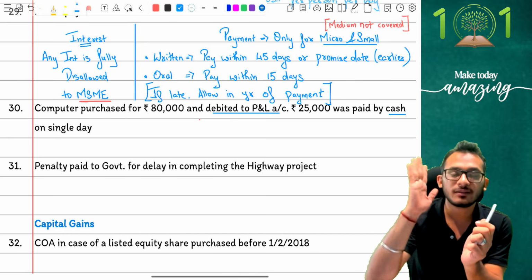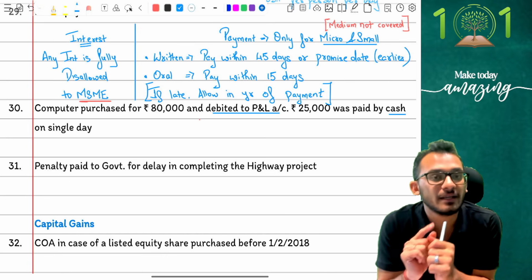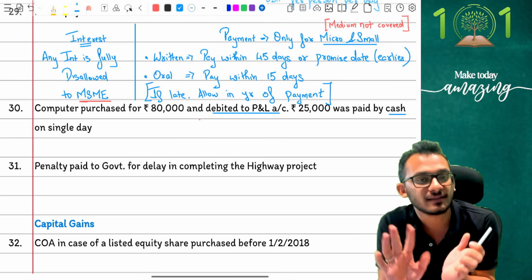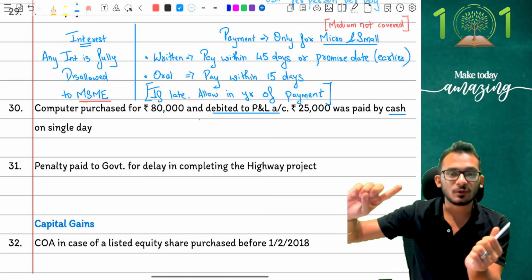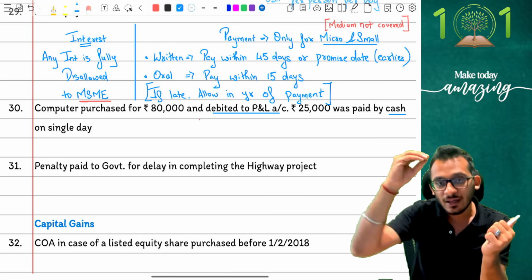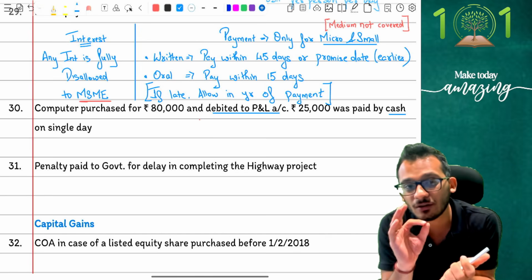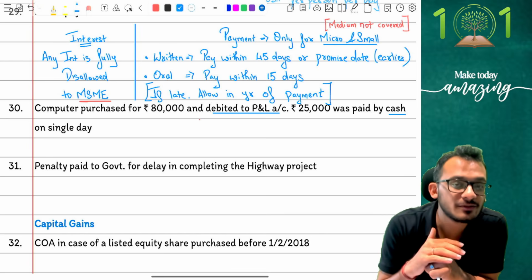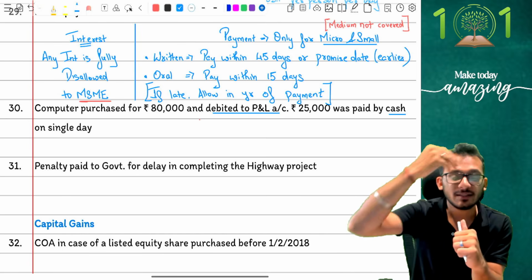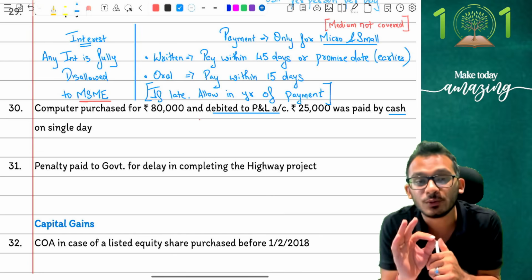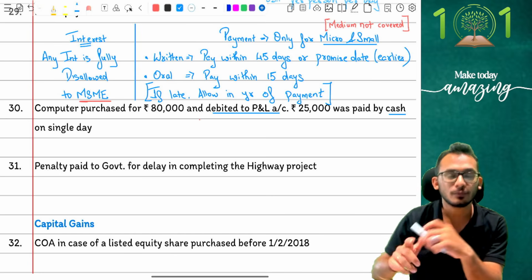If a computer looks like an asset, how on earth is it there in the P&L? Something is wrong about the accounting itself, which means even before you jump to the fact that 10,000 was paid by cash, jump to the fact that the asset itself is debited to P&L, which is itself a wrong entry. The mistake students make, saying 25,000 should be disallowed, is wrong. The answer is you should disallow the complete 80,000 rupees first.